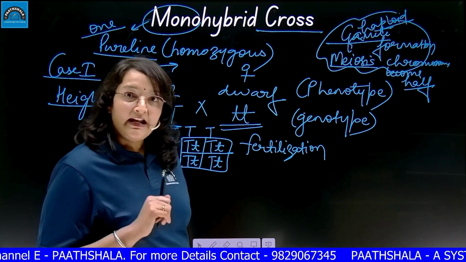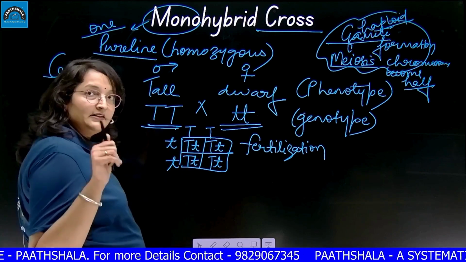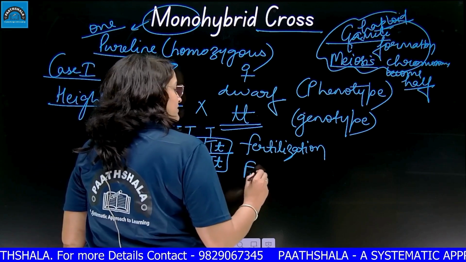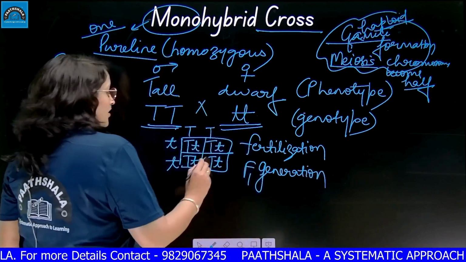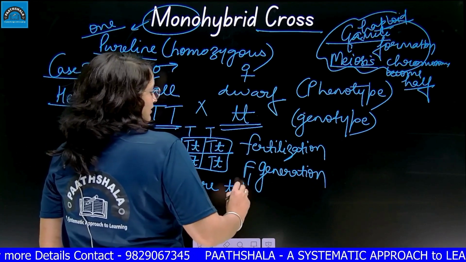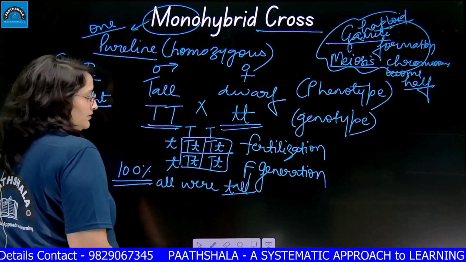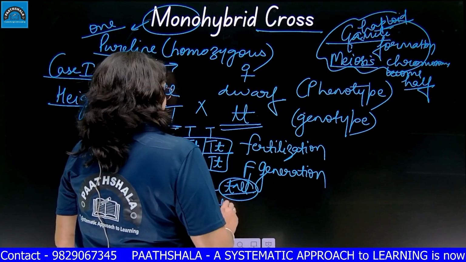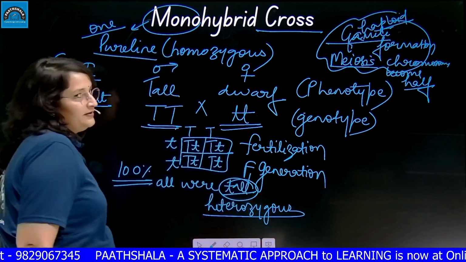It will not allow the small t to express itself. So this generation is called the progeny, the first generation, F1, first filial generation. In the first filial generation, all were tall, or we say 100% tall plants we got. And what type of tall plants? Heterozygous. They were not pure, they were heterozygous tall.